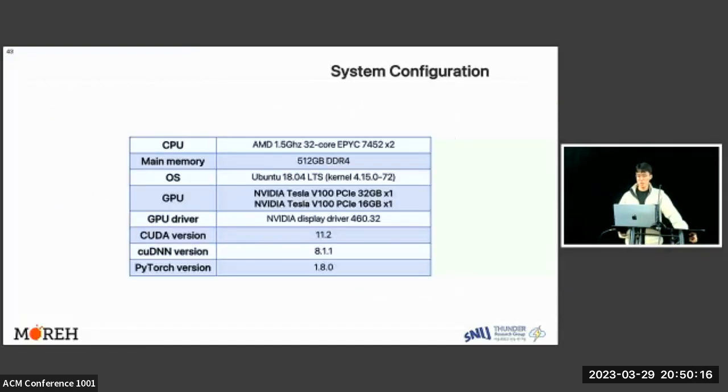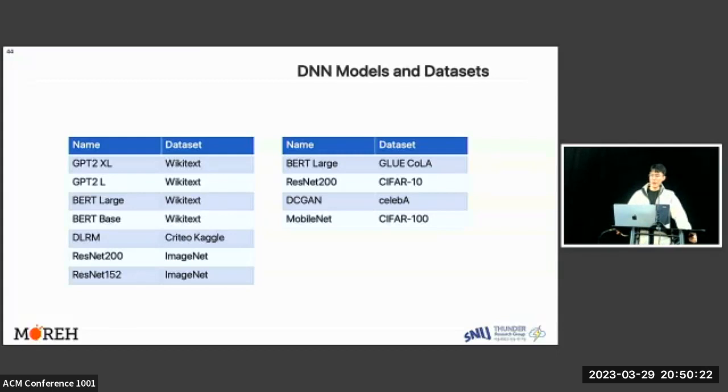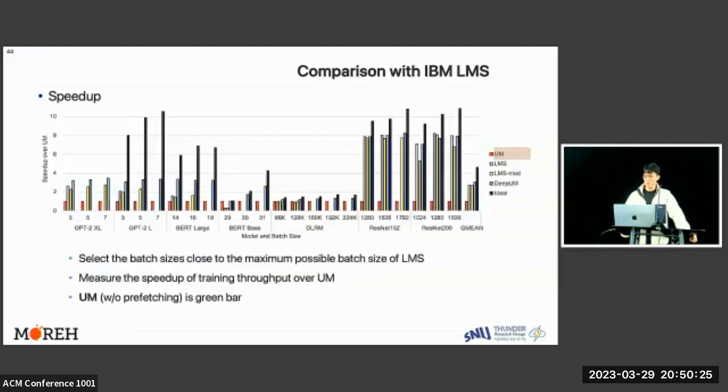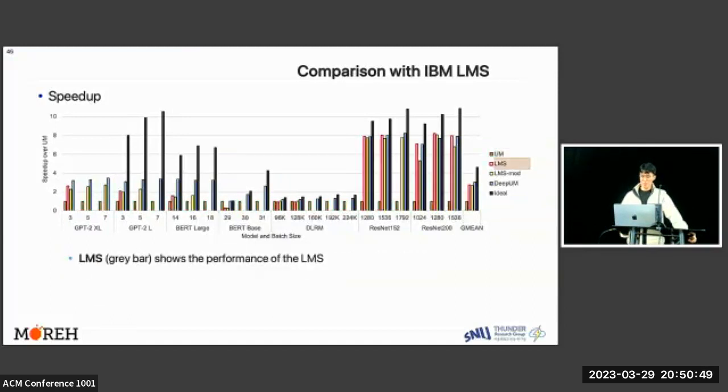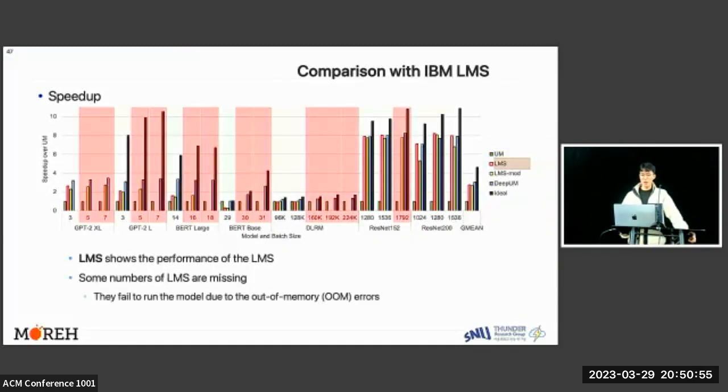For evaluation, we use Tesla V100 GPUs, and we use 6 DNN models from various sources and with various datasets. This figure compares the speedup of LMS and DeepUM. LMS is an open source project developed by IBM. We select batch sizes close to the maximum possible batch size of LMS and measure the speedup of training throughput over UM. The green bars show the result of UM without prefetching. The LMS gray bar shows the performance of LMS. Some numbers of LMS are missing because they fail to run the models due to out-of-memory errors.